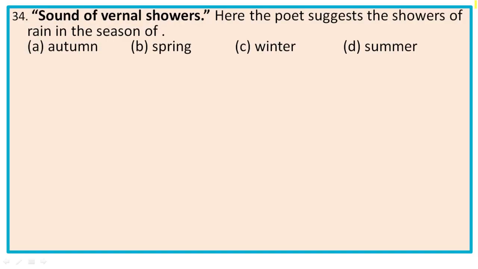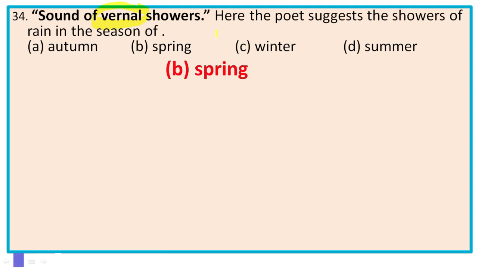Next, question number 34. Sound of vernal showers. Here the poet suggests the showers of rain in the season of. The options are autumn, spring, winter, summer. The right option is obviously spring, because we know that vernal is the adjective form of spring. So the right option is B, spring, because the word vernal is the adjective of spring.